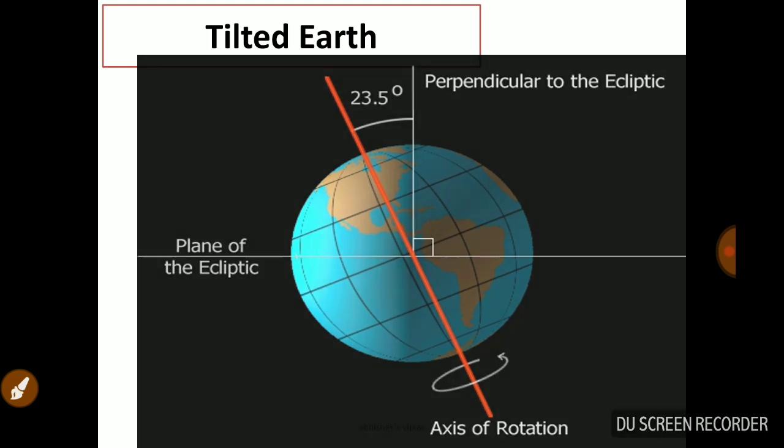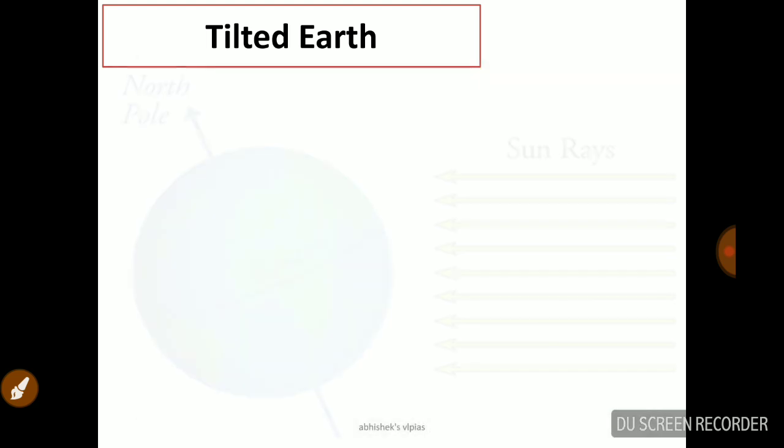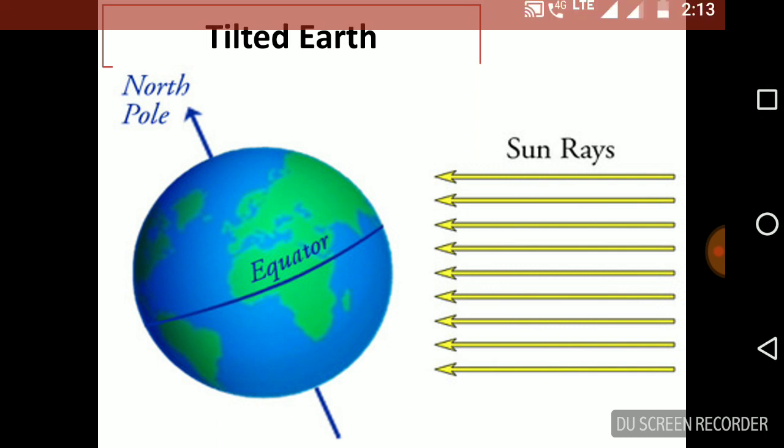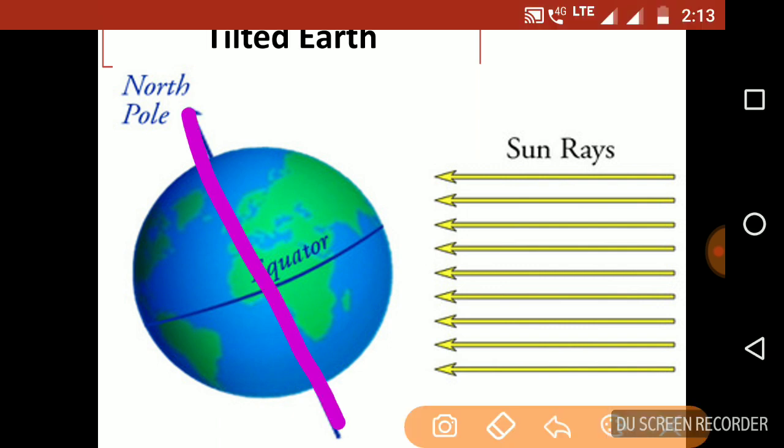So this tilt of earth is very important when we check out the season change of the planet. As you can see, the north pole is passing through the equator, okay, and the equator is here and it is slightly tilted.